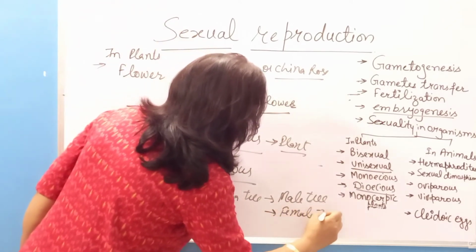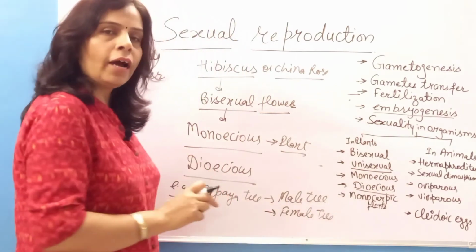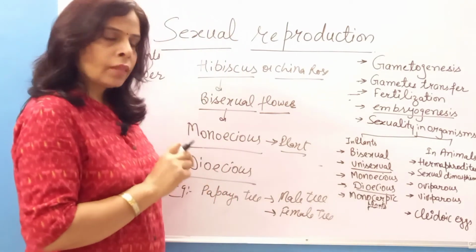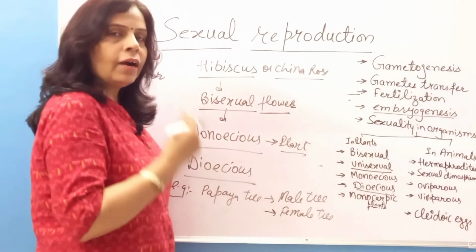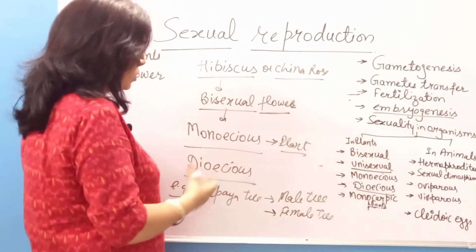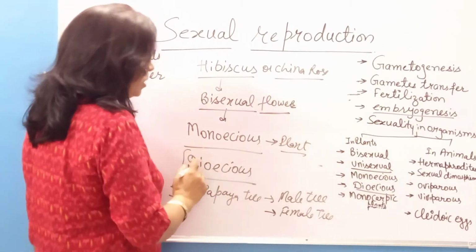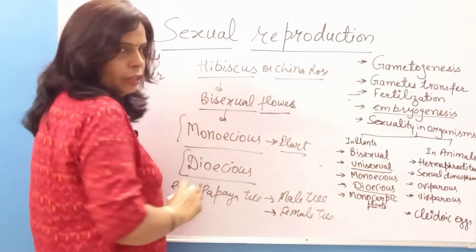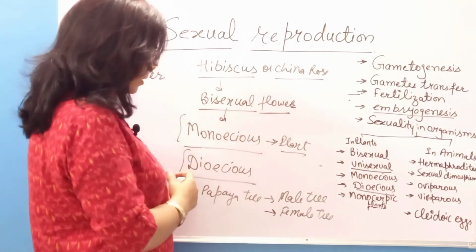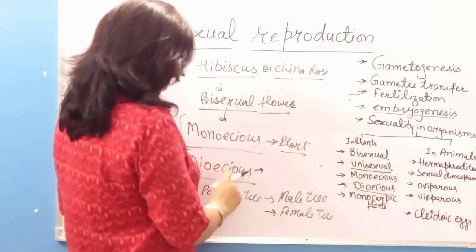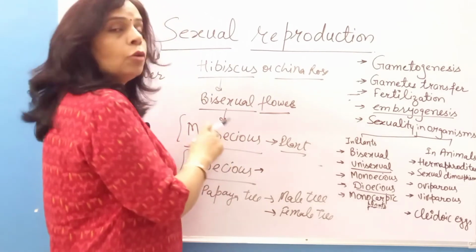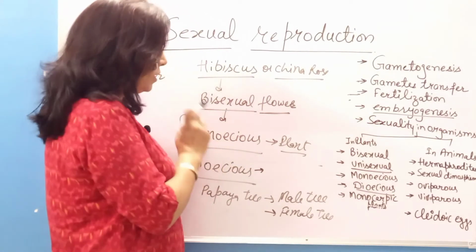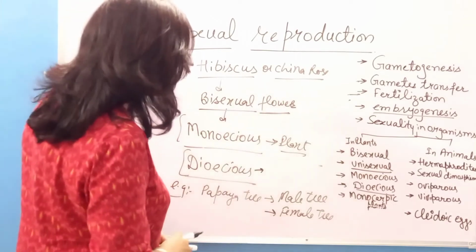Now there are two kinds of trees bearing male reproductive parts and female reproductive parts. So we can learn it from di meaning two plants and mono meaning single body. So dioecious plants bear unisexual flowers and monoecious plants bear bisexual flowers, right?